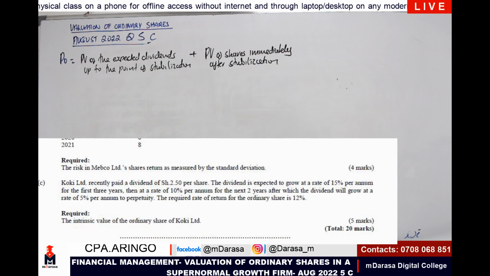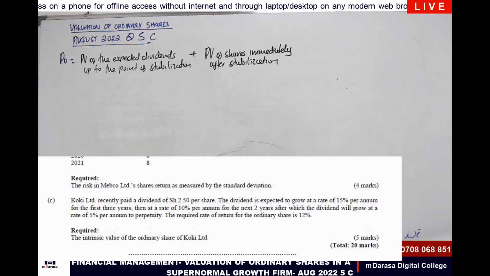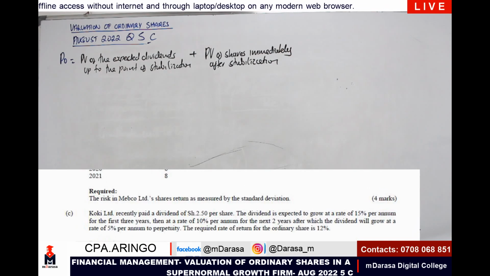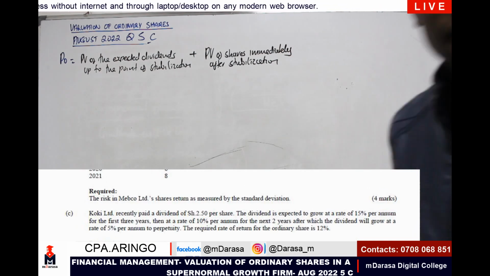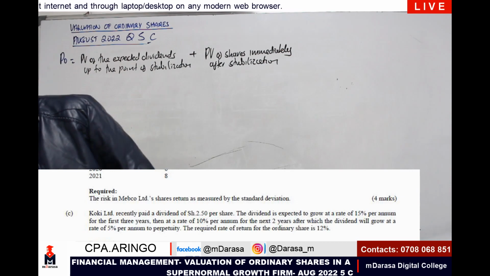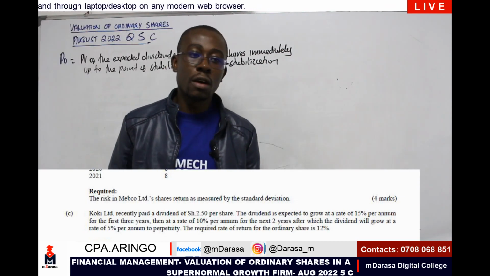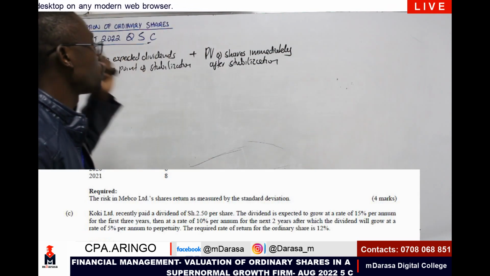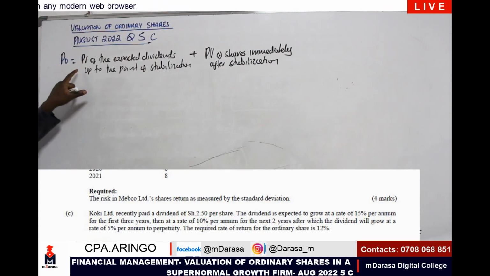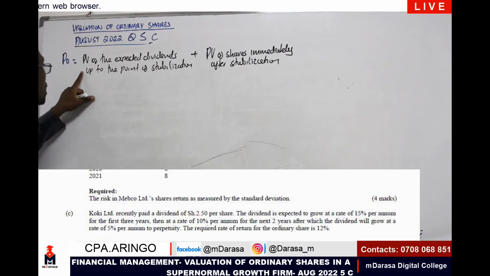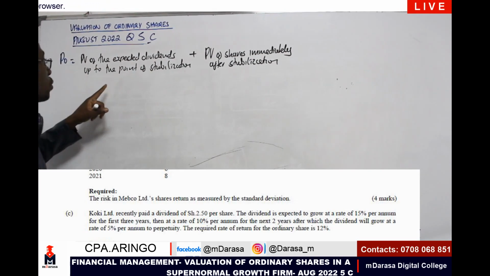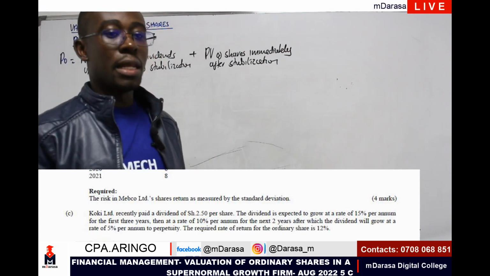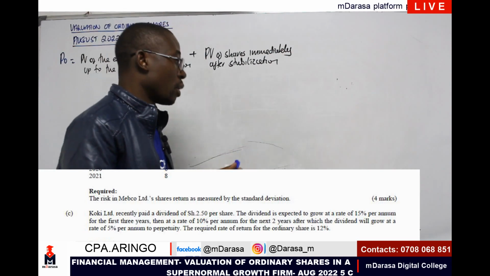Whenever you are given such a question, my good students, this is very easy, and at this point you should just be smiling. Why? Because I'll automatically pick that I am dealing with a supernormal growth firm, because of the change in the growth of dividends. For you to determine the intrinsic value, this is what should click at the back of your mind: the present value of the expected dividends up to the point of stabilization, plus the present value of the shares immediately after stabilization. So how will you go about it?